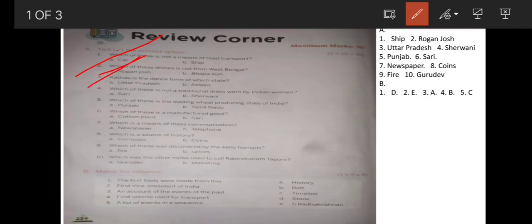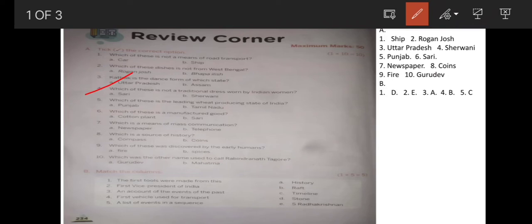3. Kathak is the dance form of which state? The answer is Uttar Pradesh. Kathak is the classical dance of the state Uttar Pradesh. And which is the classical dance of the state Assam? The classical dance is Satriya.